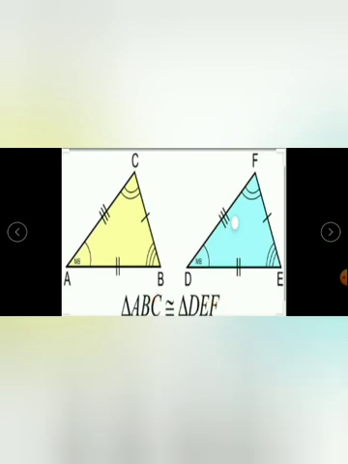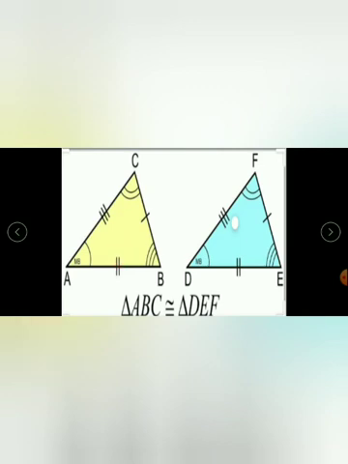Next BC and EF. Where is BC? This is BC, this is EF, so that is also equal. Then AC and DF. This is AC, here DF. So the three sides, from the figure itself, they have given it is equal. See, this side and this side are equal. That is the meaning of this marking.